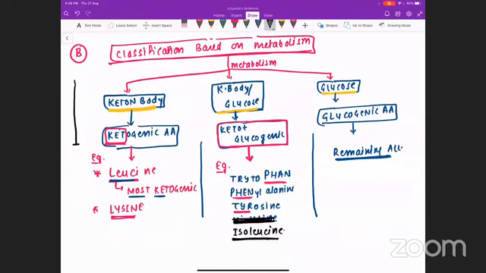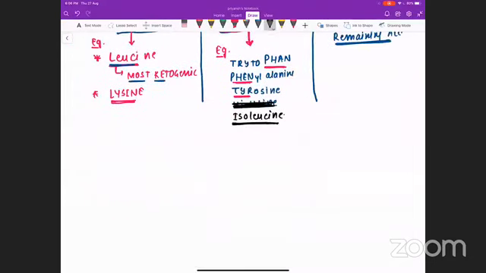Then the third classification that we are going to discuss is the classification of amino acids based on nutritional requirement.